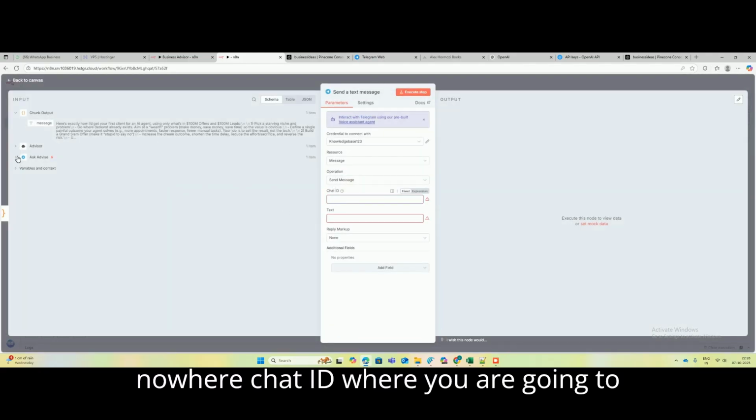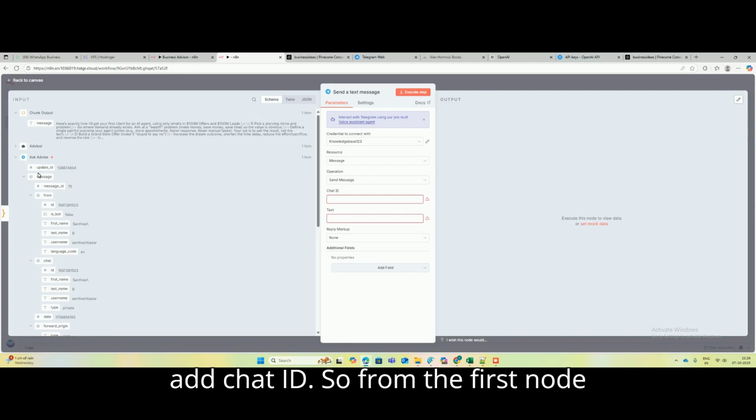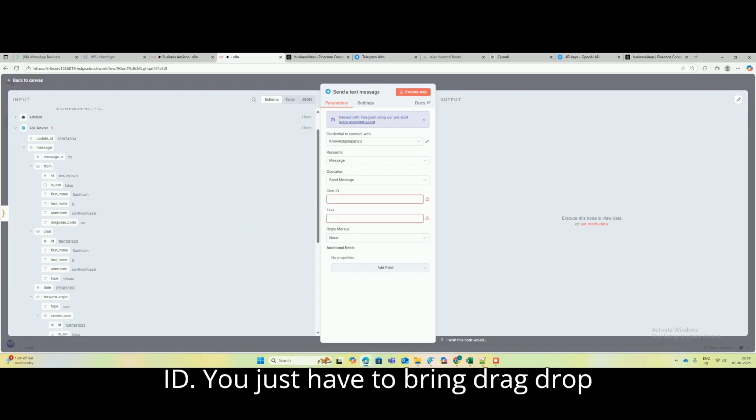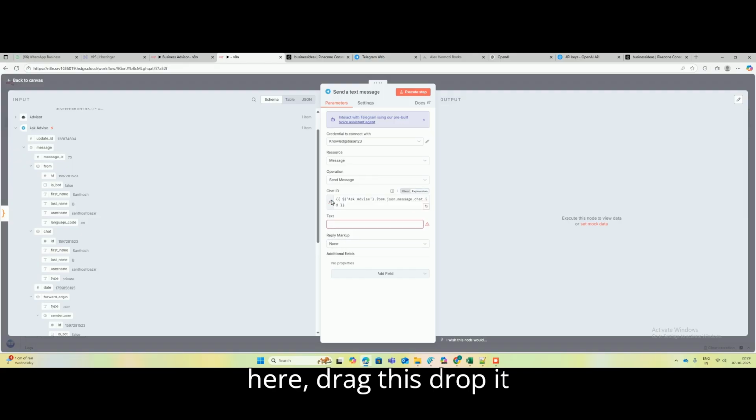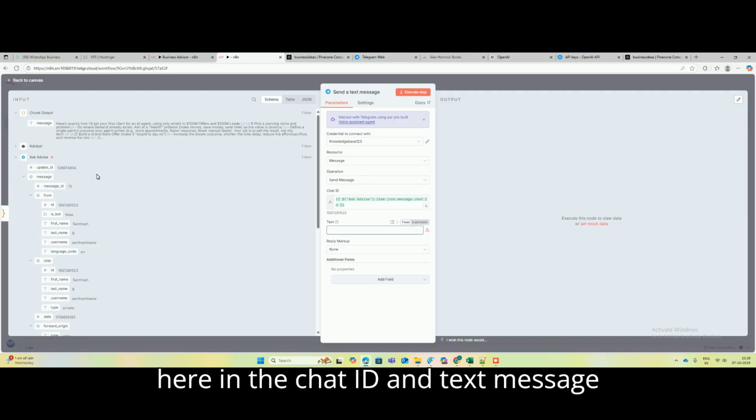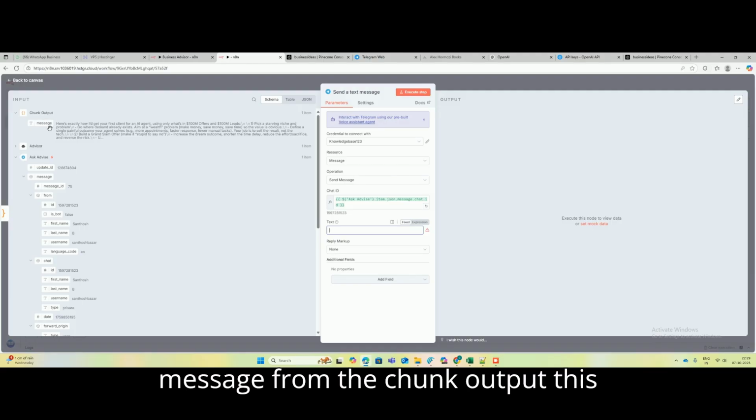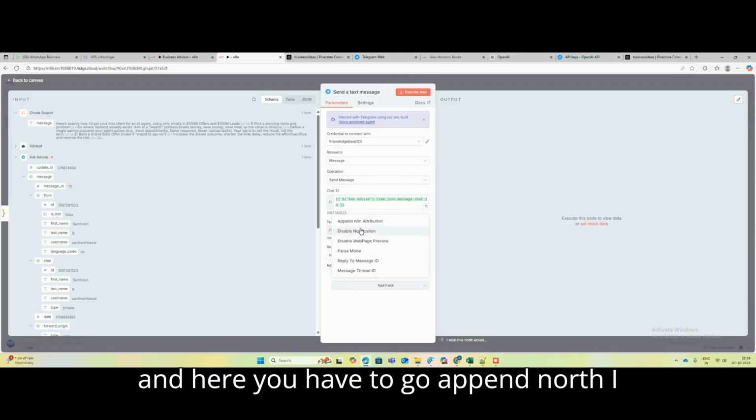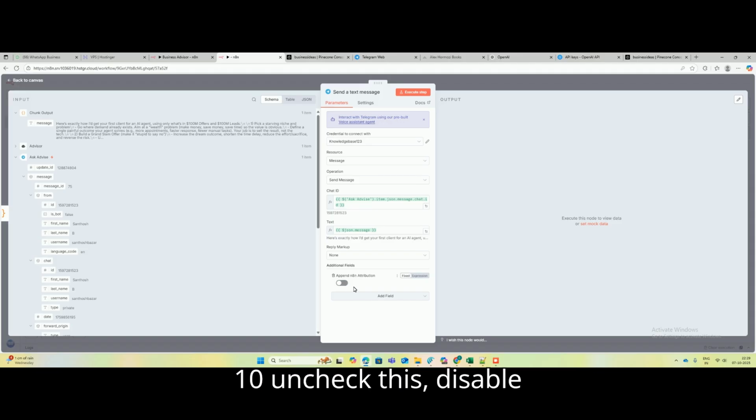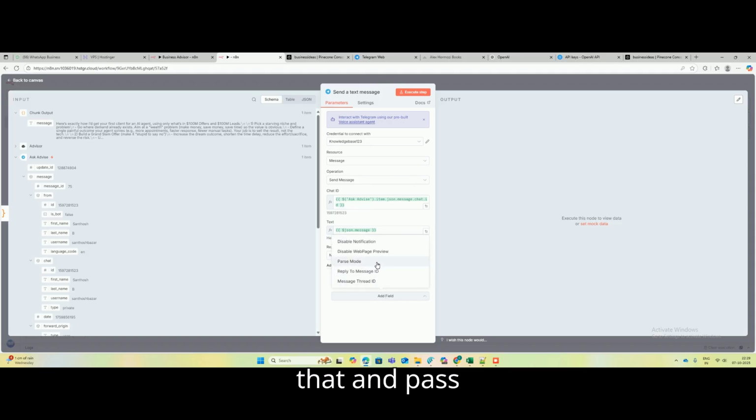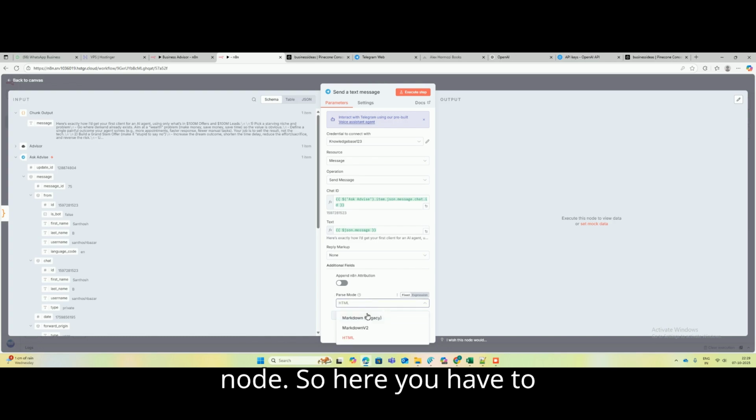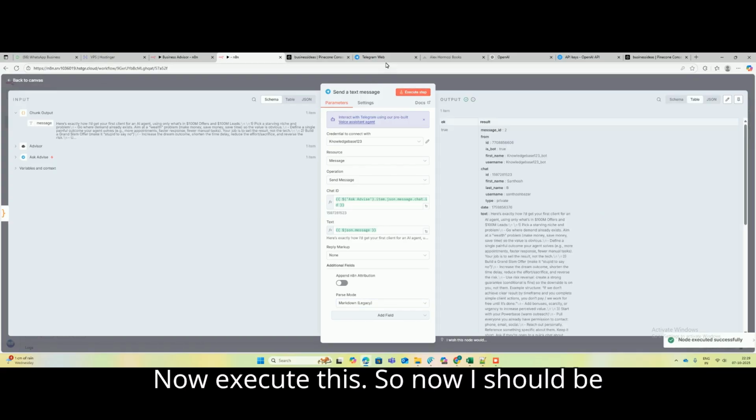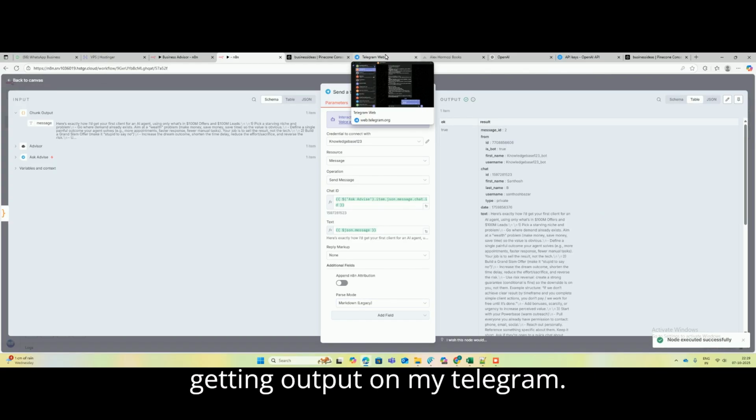Okay, now here chat ID, where you are going to add chat ID. So from the first node, ask advice node, you will see this chat ID. You just have to drag and drop it here in the chat ID. And text message, from where you are going to get this message, from the chunk output, this message field, you have to keep it here. And here you have to go to append N8N, uncheck this, disable that, and parse mode. So here you have to select markdown legacy. Okay, now execute this.